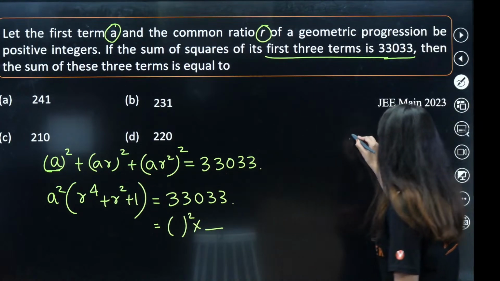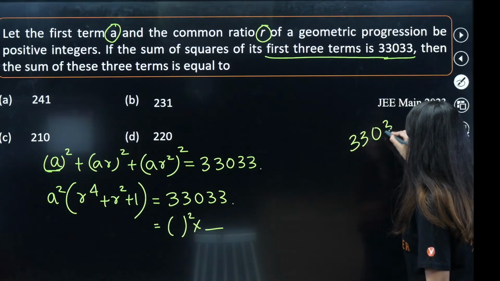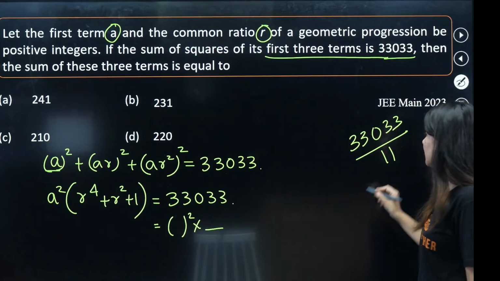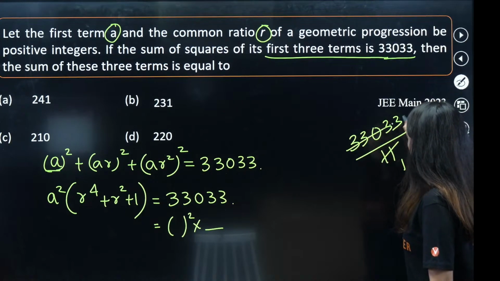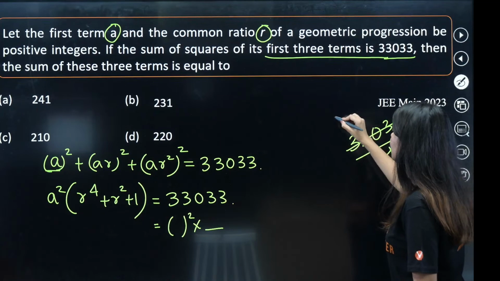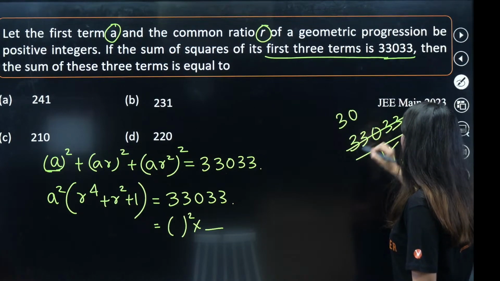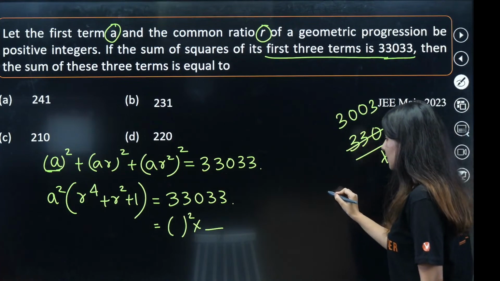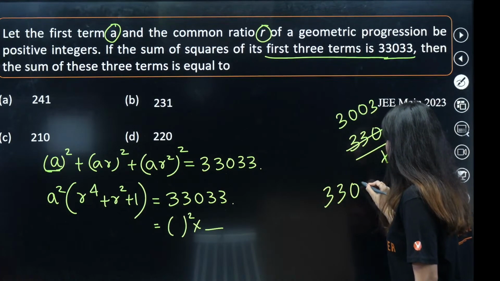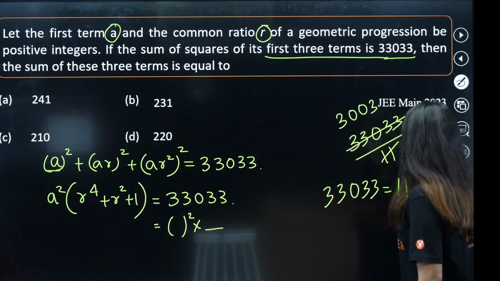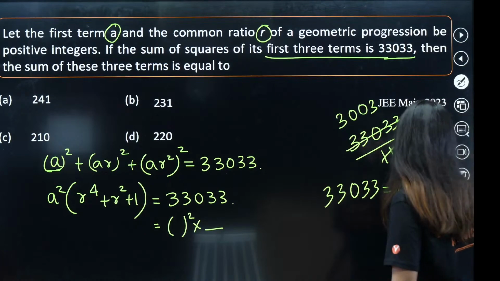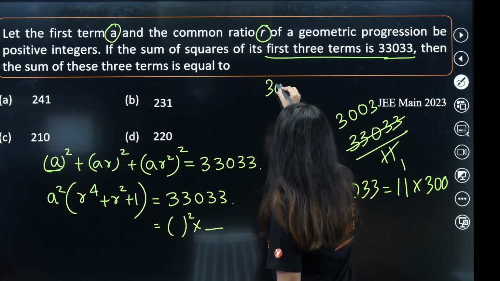Okay, so 33033 divided by 11. I can already see there is one prime number involved. So 11 ones are 11, 11 threes are 33. Then we have a 0 over here, one more 0 and then 3. Okay, so 33033 is 11 times 30303, right?